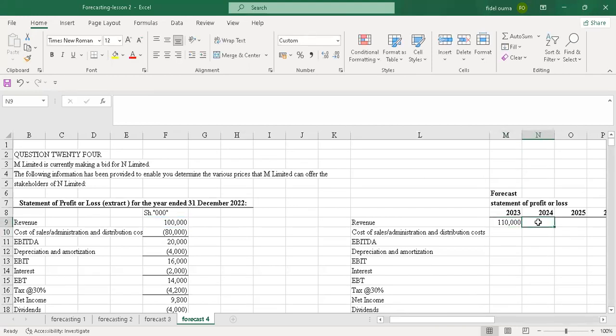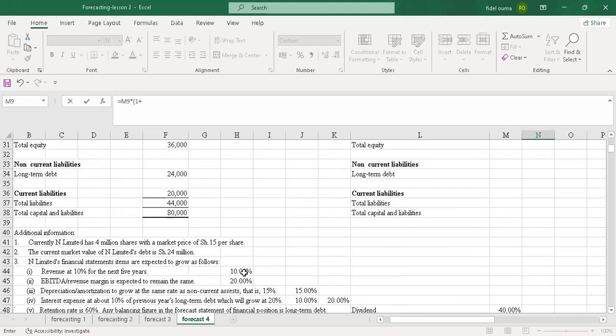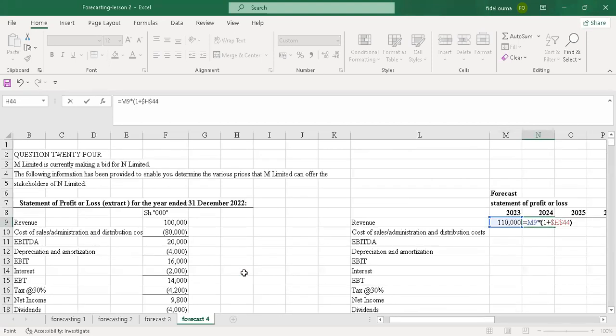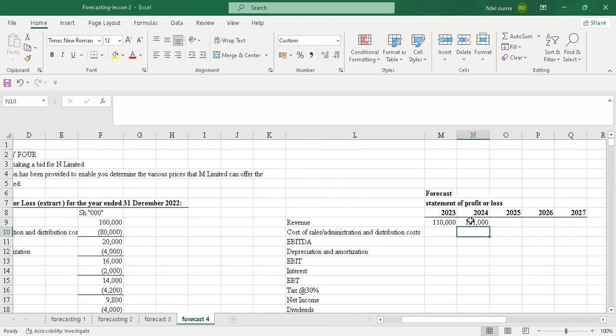So I'll go to the second year, and for the second year I'll take the previous year, which in this case is now 2023, and I'll multiply by 1 plus the growth rate again, which is 10%. I'll lock it and enter. Once I enter that, I'll just drag this all through.